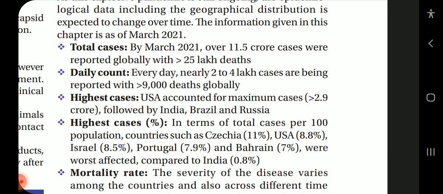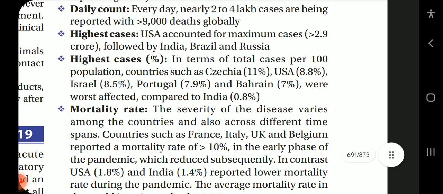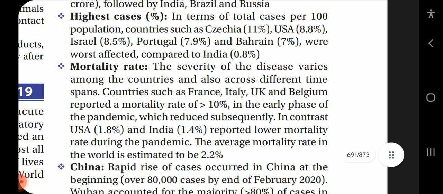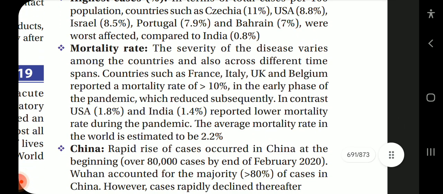Now, the daily count: every day, 2 to 4 lakh cases were being reported in 2021 with more than 9,000 deaths globally. The highest cases were counted from USA, India, Brazil, and Russia. More than 200 countries were affected. Okay, now the mortality rate. It varied among the countries and also across the different time spans of the pandemic, with an overall mortality rate of around 1% for the whole world.